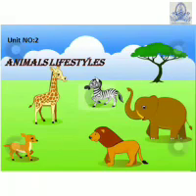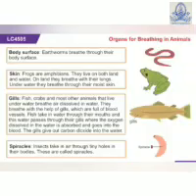Hello students, today we are going to start our next chapter in science, that is animal lifestyle. In this chapter we will study how animals' organs of breathing, feeding and movement relate to their environment. As we know, animals get their oxygen from their surroundings. Land animals get oxygen from air, whereas aquatic animals get it from water. Different animals have different systems of breathing.